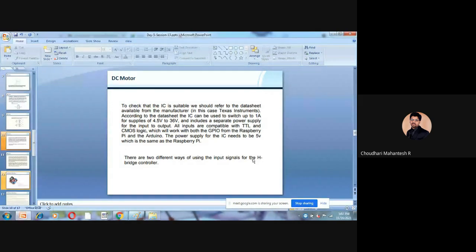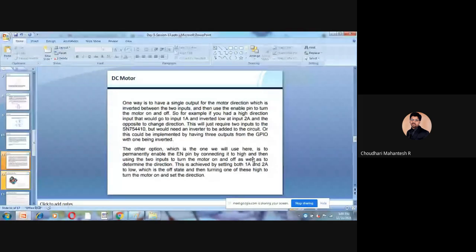And there are 2 ways of using the input signal for the H-bridge controller. One way is to have a single output for motor direction, which is inverted between the 2 inputs, and then use the enable pin to turn the motor on and off. For example, a high direction input could go to input 1A, with an inverted low input to 2A, and the output goes in the same direction. This is just what is required for the SN754410, but an inverter would need to be added to the circuit.